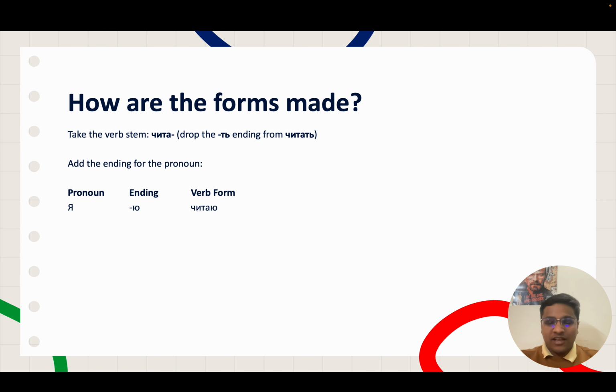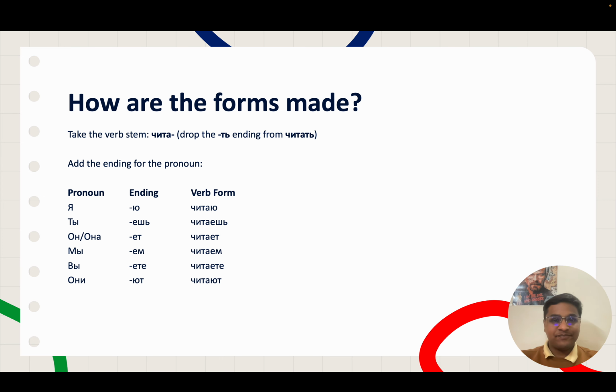So let us see this for other pronouns as well. Just focus on the verb stem chita, it will remain the same and the ending will change. This is something you have to remember. Ti chitayesh. You read. On chitayet. He reads. Ona chitayet. She reads. Mi chitayem. We read. Vi chitayete. You read in a formal way or in a plural sense. Oni chitayut. They read.